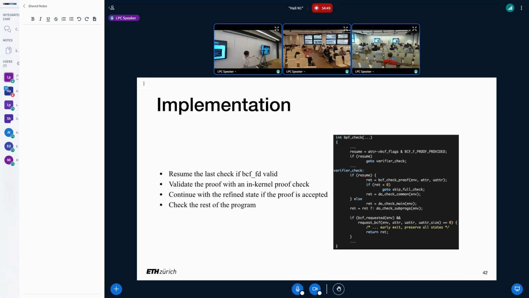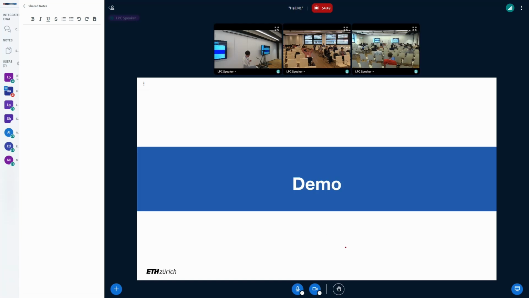But before we continue, we will have a check step, BCF check. If it's passed, we continue. Otherwise, we skip. This verification is done. So I will show a demo here.